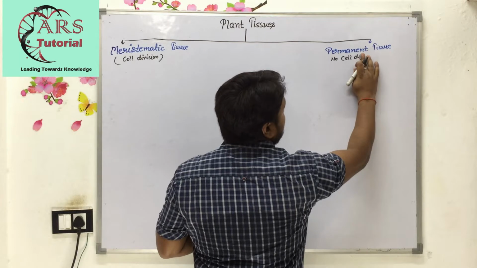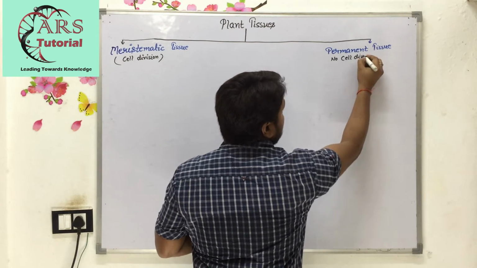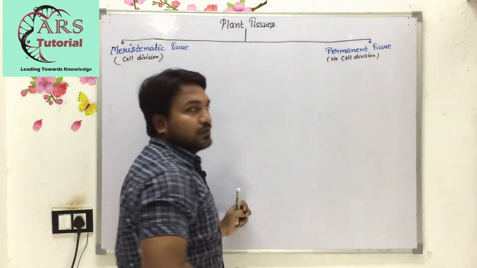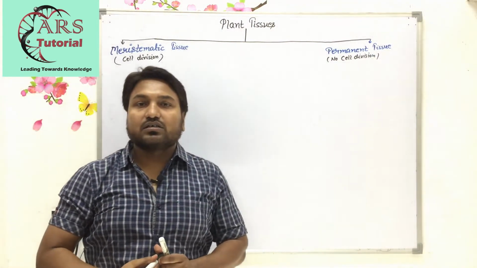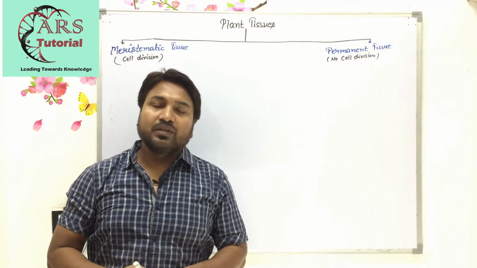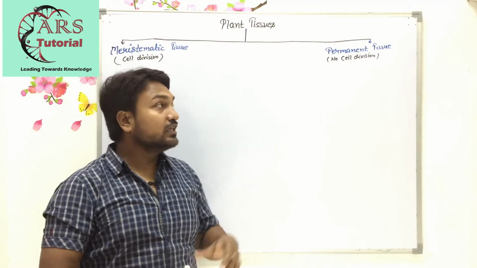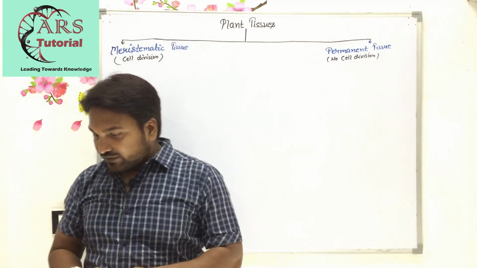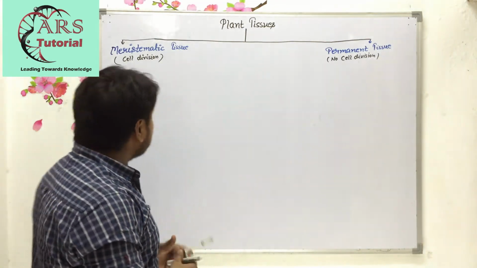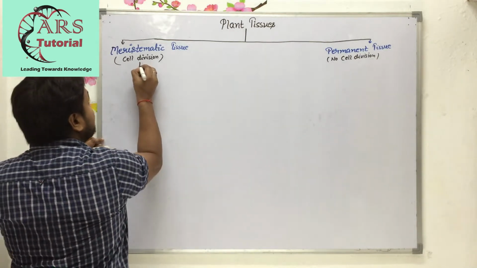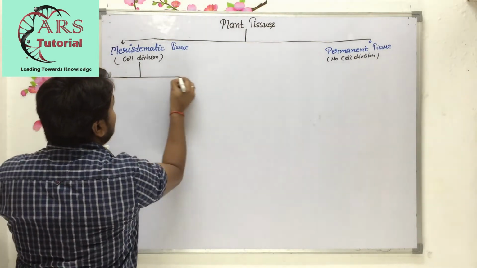Cell differentiation or cell division means कि एक सेल से दो सेल या सेल के नंबर्स बढ़ेंगे, उसी को हम लोग बोलते हैं सेल डिफरेंशिएशन या सेल डिवीजन. Okay, then meristematic tissue is of three types.